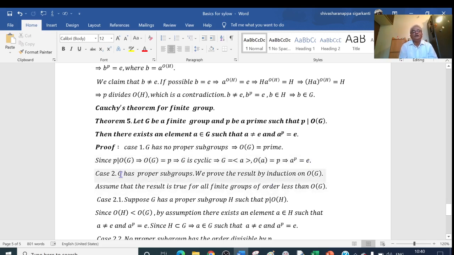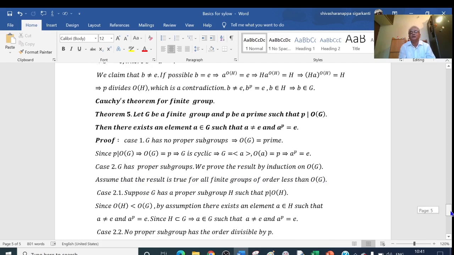And case 2: G has proper subgroups. Again we prove the result by induction. We prove the result by induction on the order of G. What we assume here is that the result is true for all finite groups of order less than the order of G. Okay.